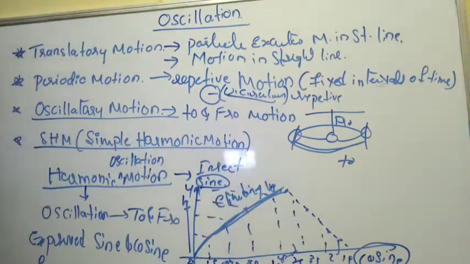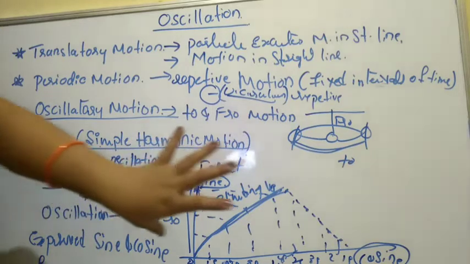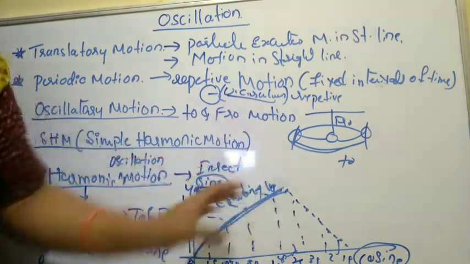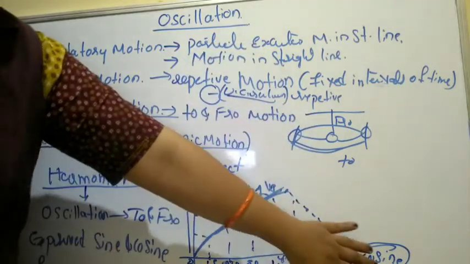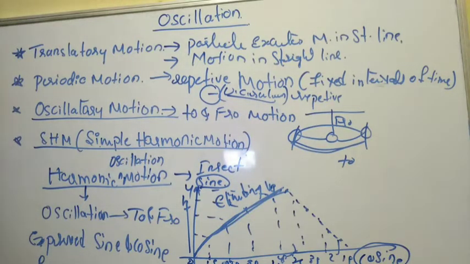When such a motion is executed by particles or a body, expressing to-and-fro motion in terms of sine and cosine form, that is called harmonic oscillation. So harmonic oscillatory motion can be expressed as a single harmonic motion. Single means first it is climbing up, that is sine, and then falling down with respect to the time period, that is cosine, right? So motion in terms of sine and cosine functions is called harmonic motion.